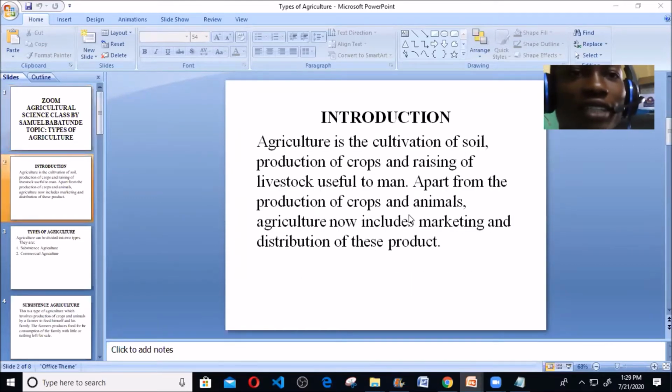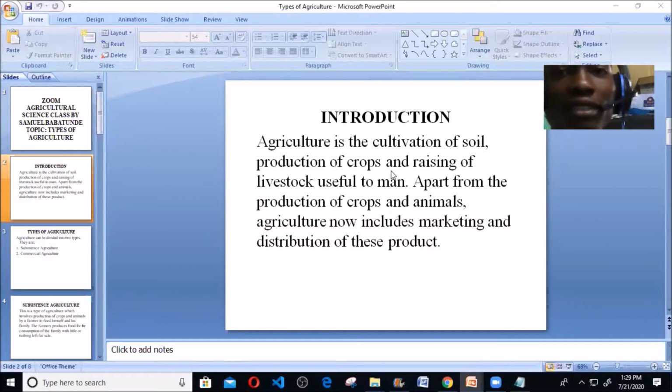Introduction. I said agriculture is the cultivation of soil, production of crops, and raising of livestock useful to man. Now, this is just one of the definitions of agriculture. If you remember in our previous class, we talked about the definition. Like I said, there are different definitions of agriculture, and all are accepted. But now I'm just giving you one of these definitions.